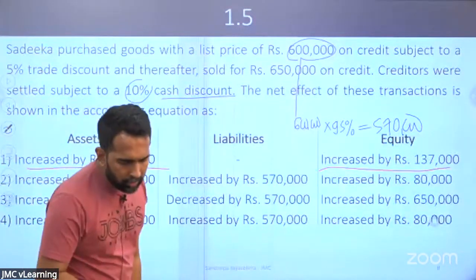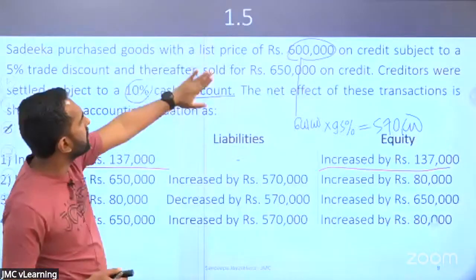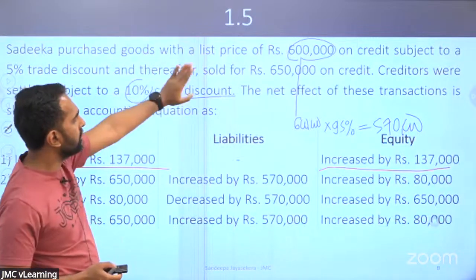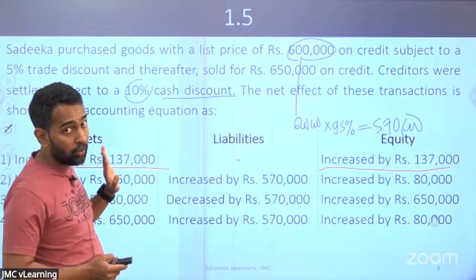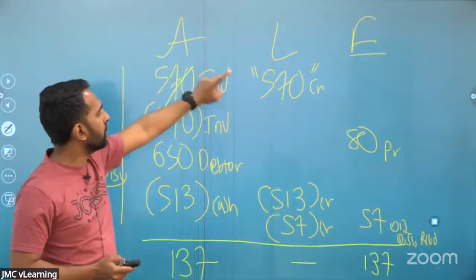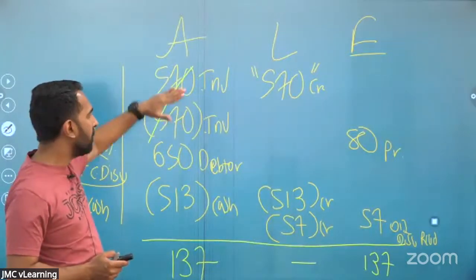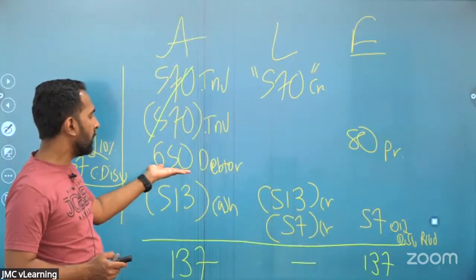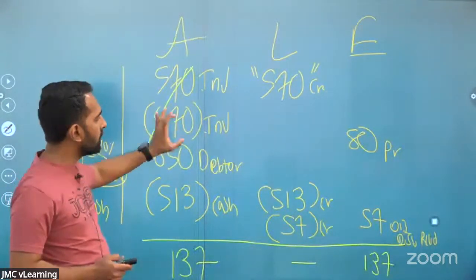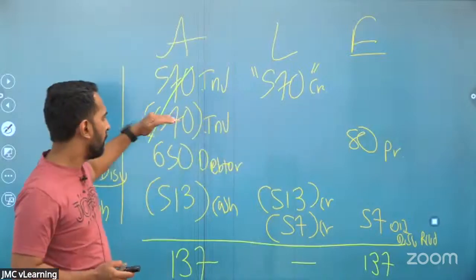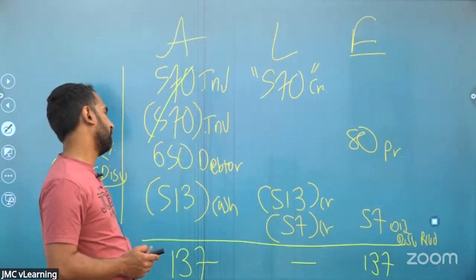So can you explain it one more time? Very good. 600 is the price of these items, but subject to a trade discount. You have to always take it after trade discount. You are purchasing it on credit, so inventory goes up, creditor goes up. Then that inventory was sold. When you are selling the inventory, inventory comes down and you are selling it on credit, so the debtor will increase. As a result of this transaction, you are generating a profit, 570 worth of items sold at 650. So you got a profit of 80.